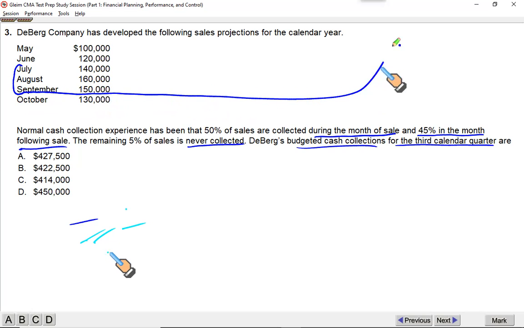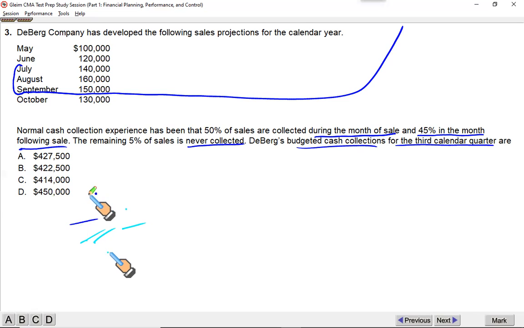How much cash are you going to collect in these 3 months? You need to be very careful while you read the information, and be careful when you calculate, because even if you take some wrong step, your incorrect computation will still match with one of the options, and that might give you the feeling that you have done it right, but that won't be right. So make sure you read the information carefully and do the right computations.